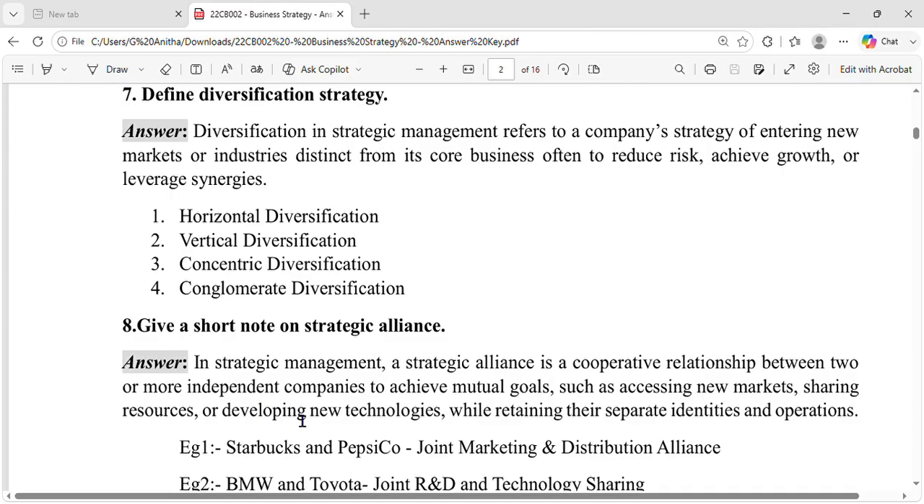In strategic management, strategic alliance is a cooperative relationship between two or more independent companies. Yes, it can be more than two companies also, to achieve the mutual goals, such as accessing the new market, sharing the resources, and it may be developing new technologies when it is going to be the R&D. So you can see the two examples below. Here Starbucks and PepsiCo, they go for joint marketing and distribution alliance, and BMW and Toyota, they go for joint R&D and technology sharing.